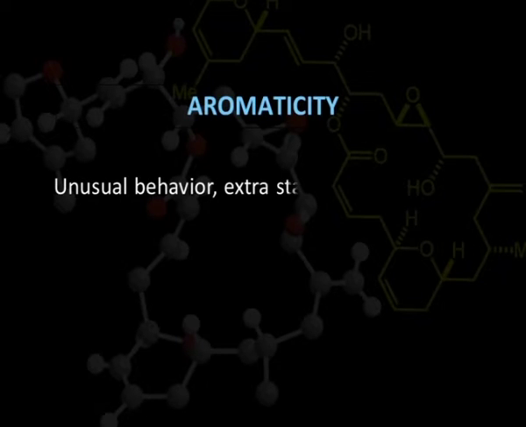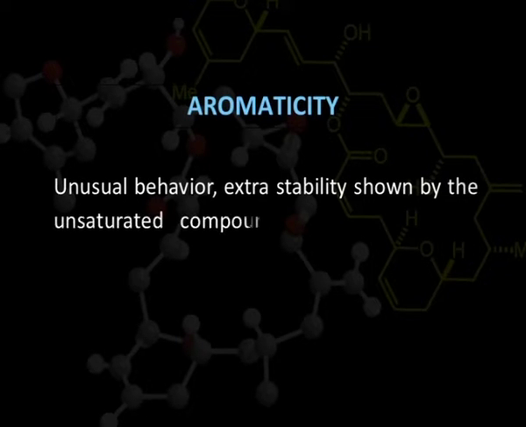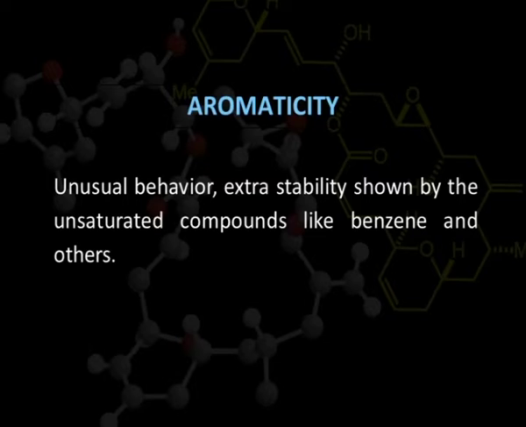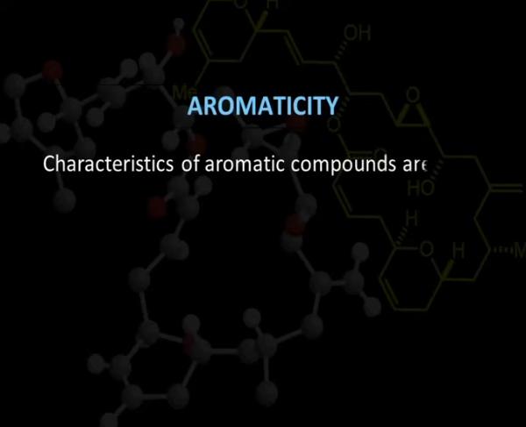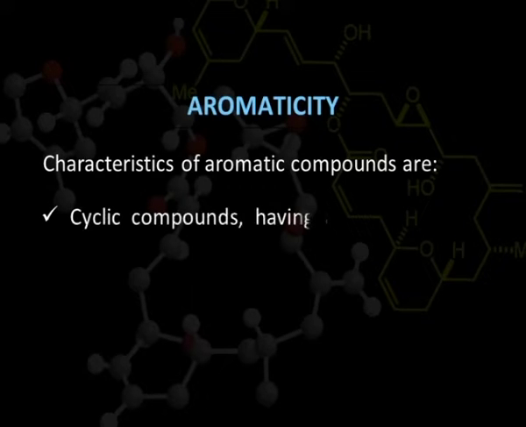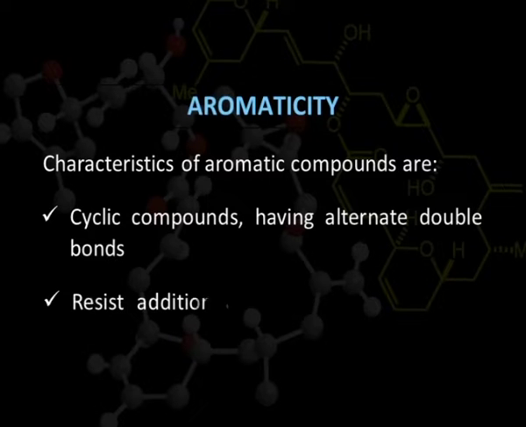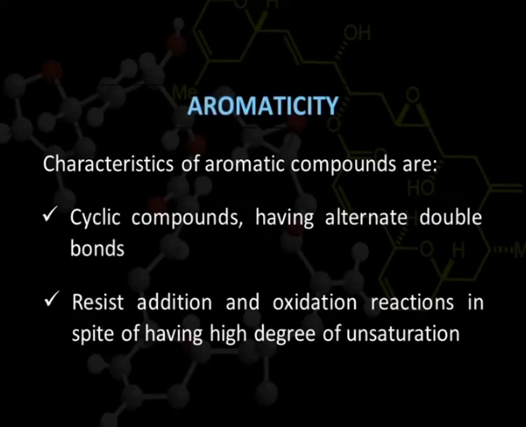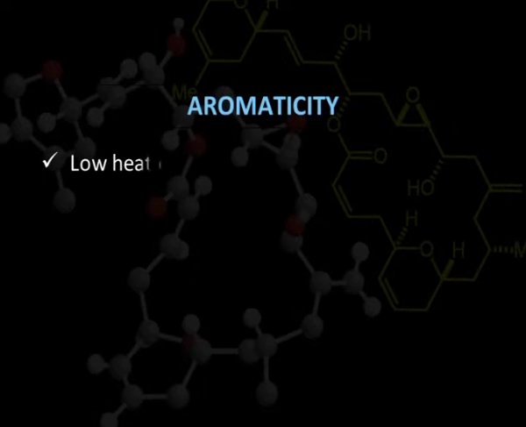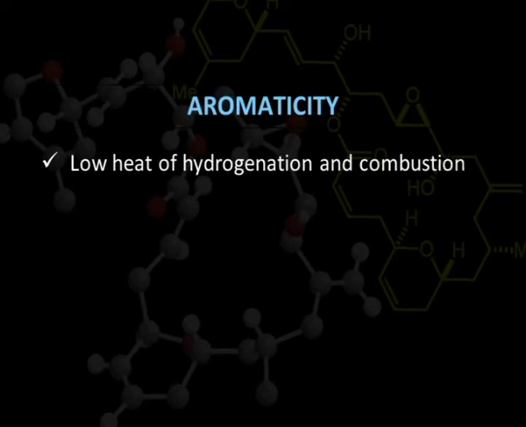This is a very important property, in fact an unusual behavior, the extra stability shown by unsaturated compounds. These compounds are benzene, naphthalene and a whole lot of their derivatives. Characteristics of aromatic compounds are: these are cyclic compounds having alternate double bonds. They resist addition and oxidation reactions in spite of having a high degree of unsaturation. They have low heat of hydrogenation and combustion.